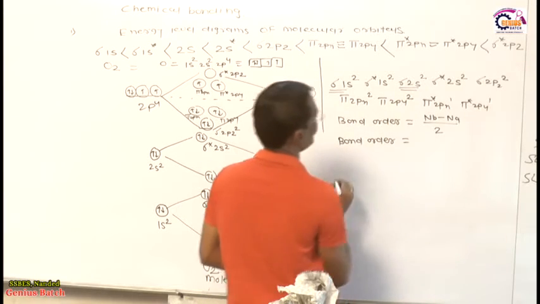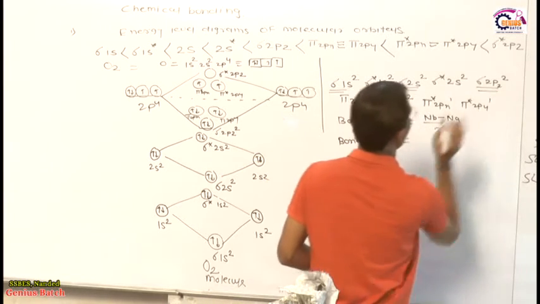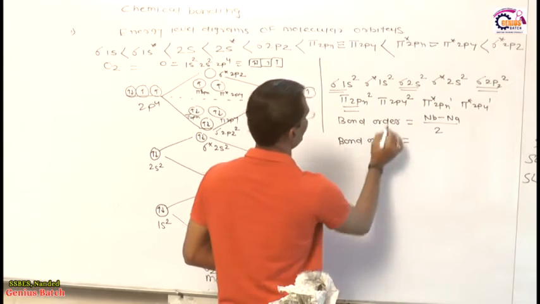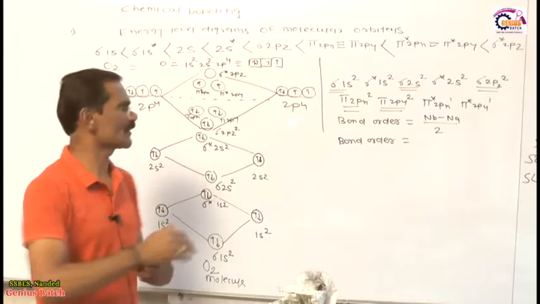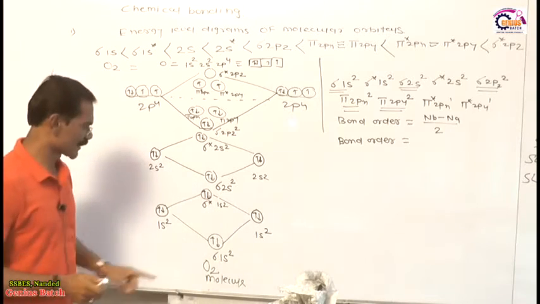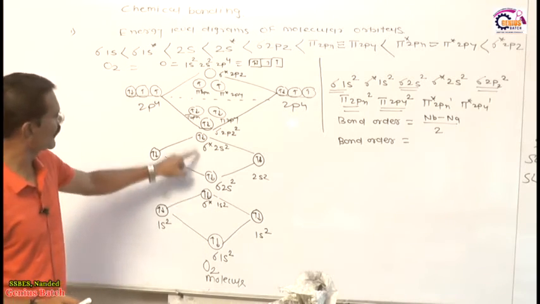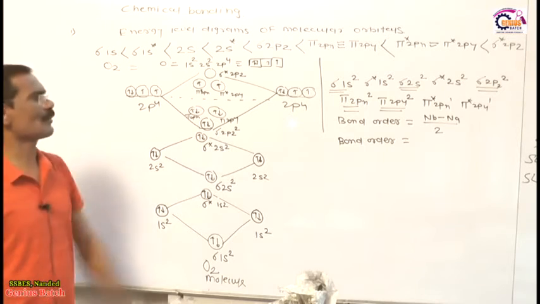This is the bonding molecular orbital, and all the remaining orbitals are anti-bonding, because we represent them by a star. These are the bonding, and the remaining all are anti-bonding.